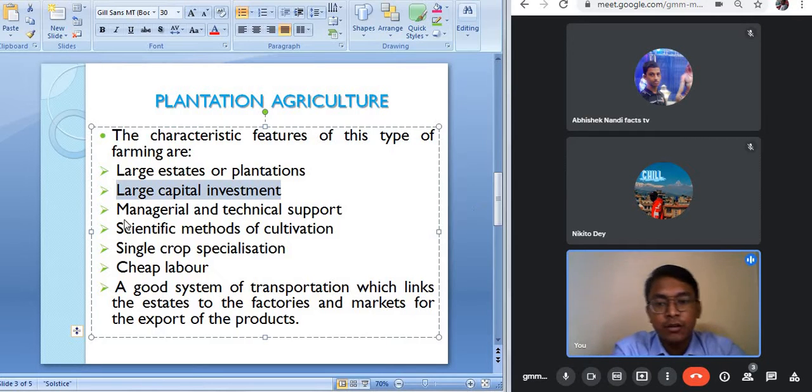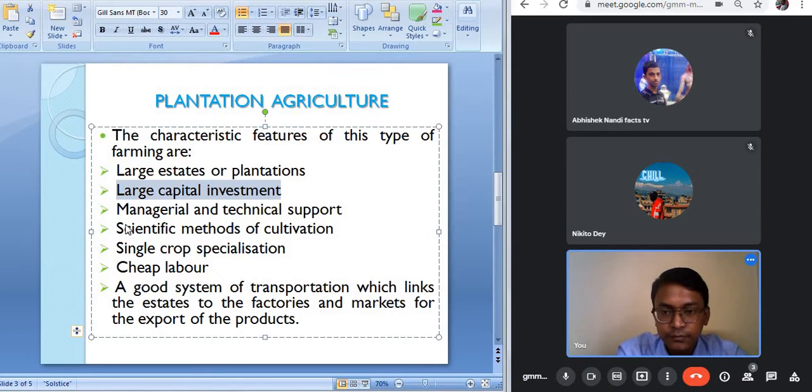It also requires highly skilled managerial and technical support. There are different highly skilled people engaged, who look after the production, the procurement, and other different branches.